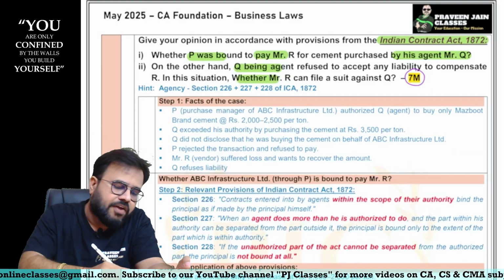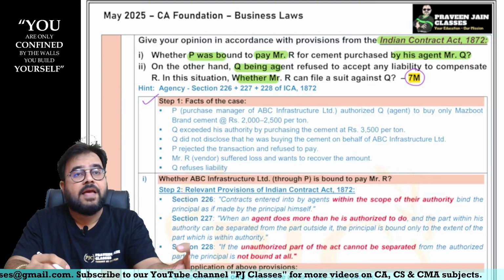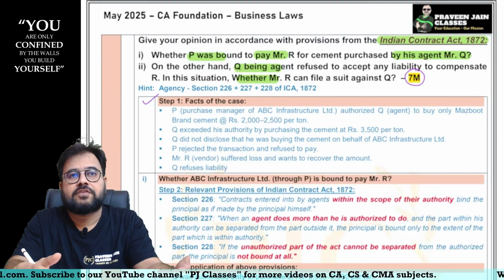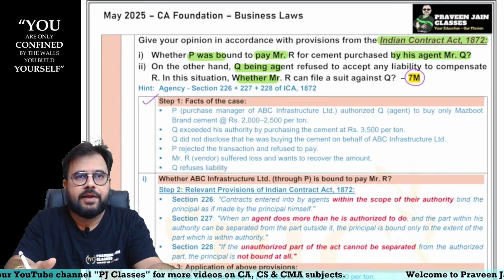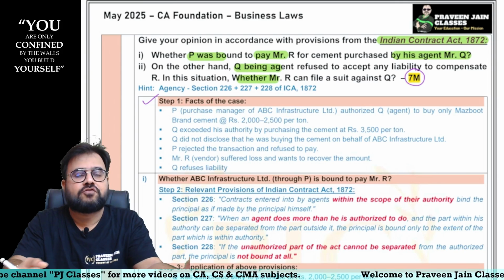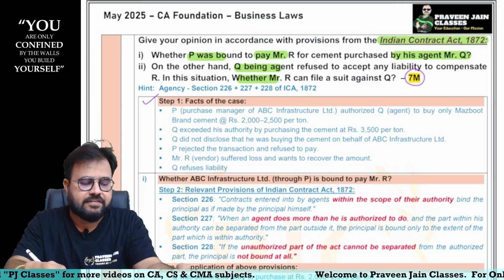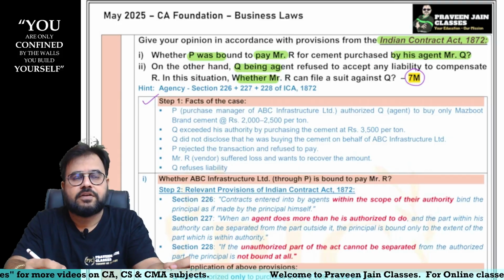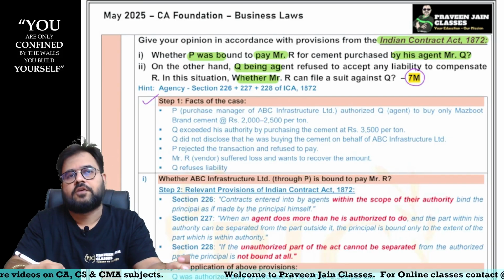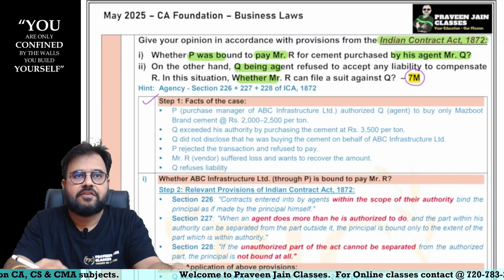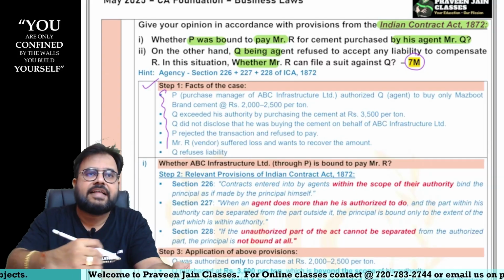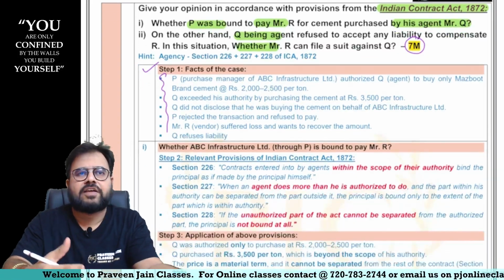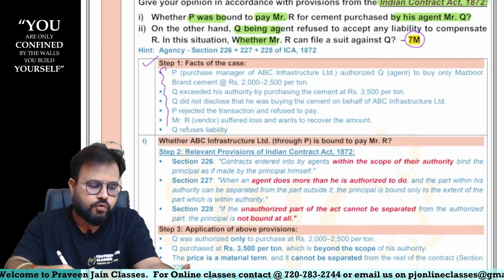First part, we are going to write the facts of the case, sir. As such, I told you for 4 marks, 5 marks, or less than 4 marks, facts of the case need not be written. The reason is that abundant time is not available, sir. Time is very, very less in the exam. But because it is a 7-marker question and because this is the first question, it is always preferable to write the facts of the case, sir. So whatever the question was, I have written a shorter, condensed version here, sir. Because I have already read the question, this is for you to read, sir.